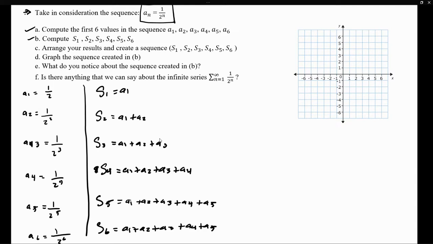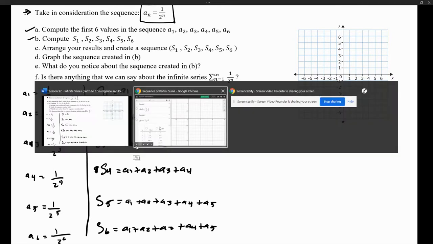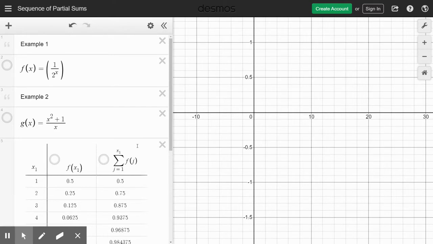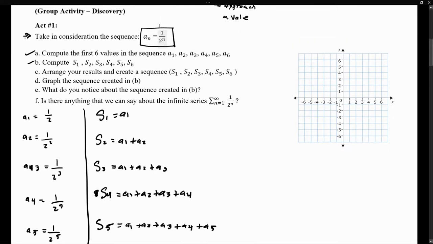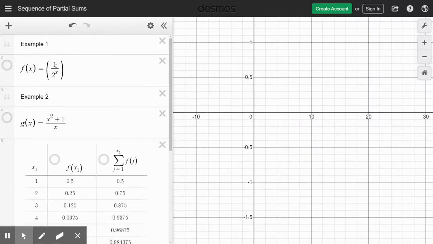Notice that computing all this is not going to be a straightforward calculation. So to simplify things, we're just going to jump to decimals. So here we have our small decimals activity. Notice that f of x is going to represent my sequence now, because my sequence has been defined as 1 over 2 to the n. So I'm just going to represent it as 1 over 2 to the x. We'll deal with example 2 in a second, so don't pay attention to this yet.